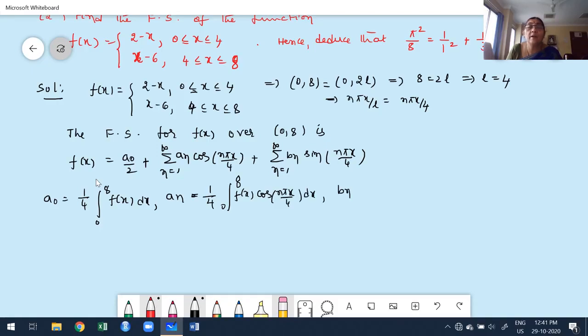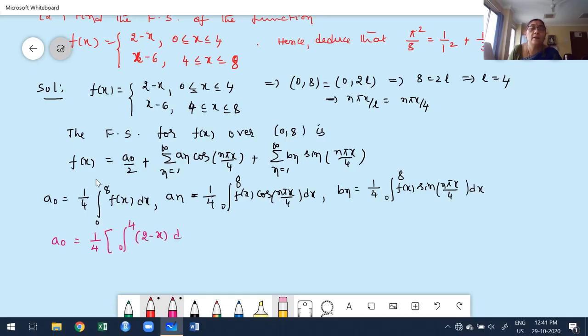What is my bn? 1 by 4, integral 0 to 8 of f of x sine of n pi x by 4 with respect to x. Next, I want to evaluate a naught, an and bn. What is a naught? 1 by 4. First, I have to split the integral, 0 to 4. What is the function? 2 minus x.